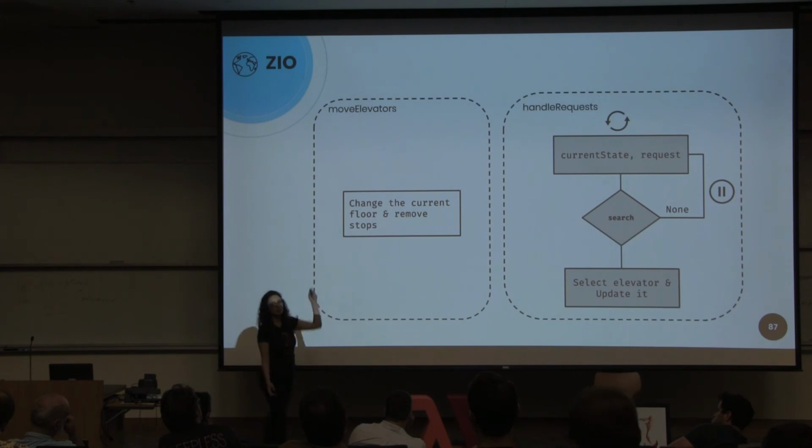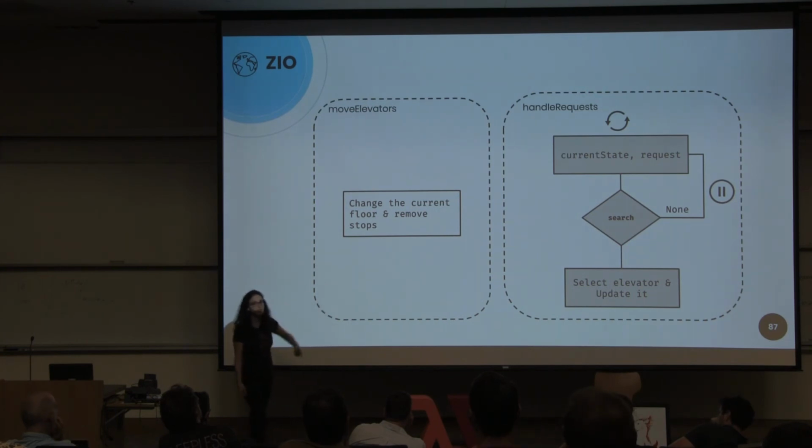And if not, it would be suspended and wait until move elevators changes the elevator state, and the same process would be repeated.